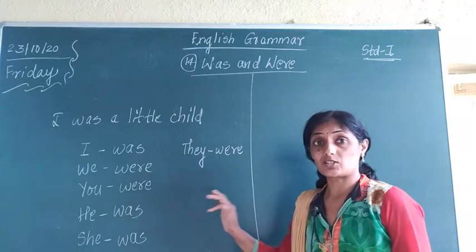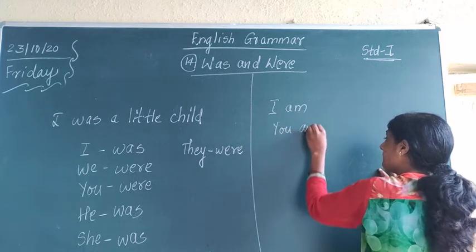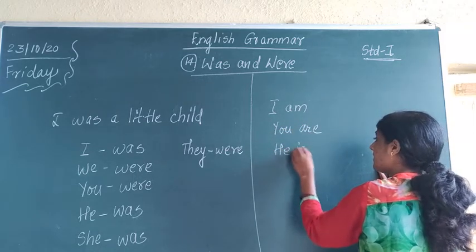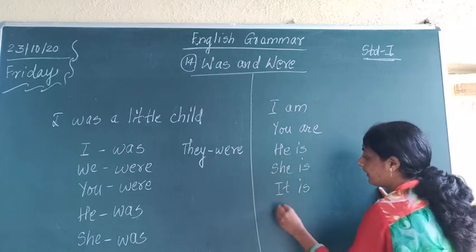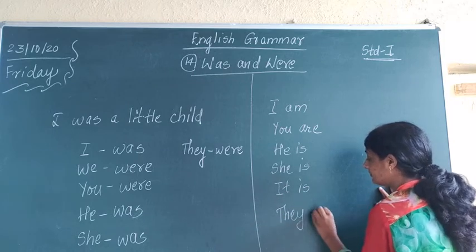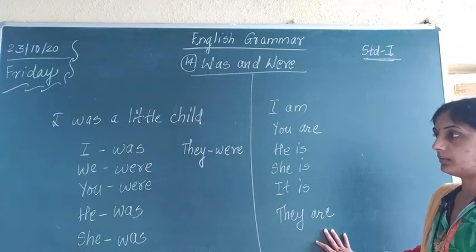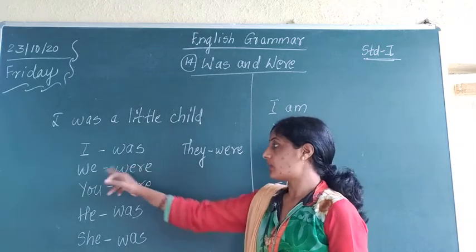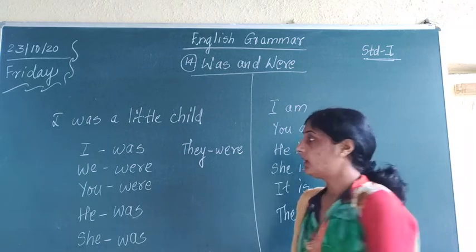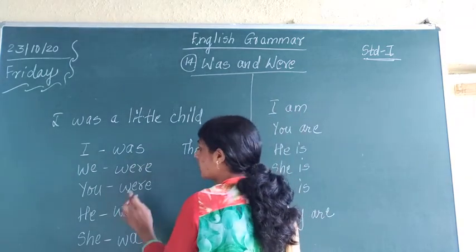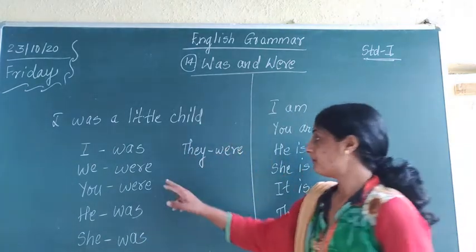Do you understand? Like yesterday: I am, you are, he is, she is, it is and they are. In the same way here: I was, we were, you were, he was, she was, it was, they were. Have you got it? How many pronouns does were go with? 3.